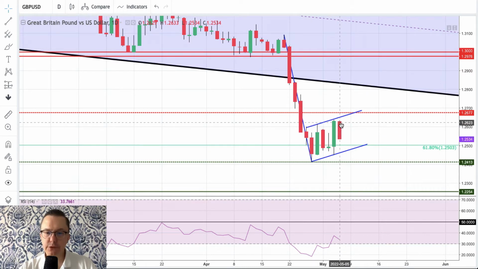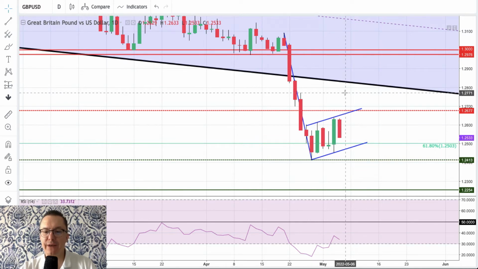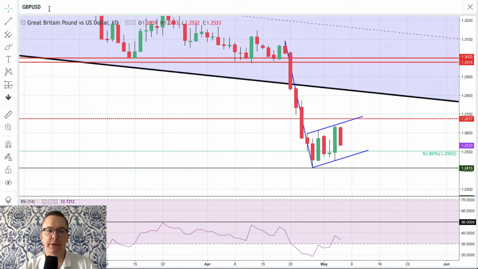So please notice the fact that despite the recent low here, 1.2413, and recent extremely oversold market conditions that are now bouncing, the bears are still in charge of this market. So the short-term bounce might be very quickly faded, and then the bearish flag might appear.